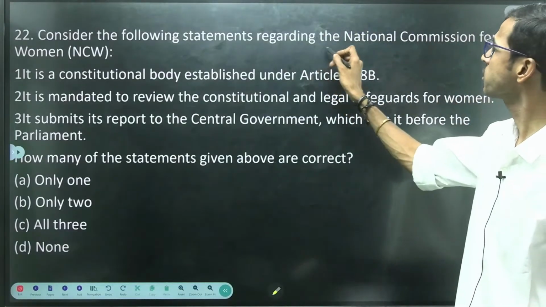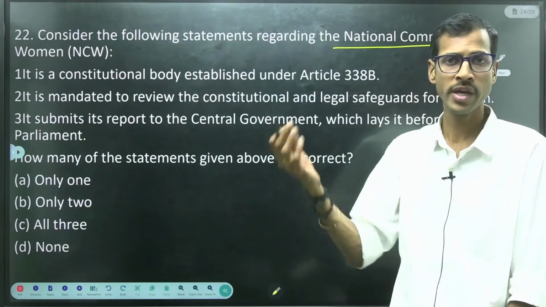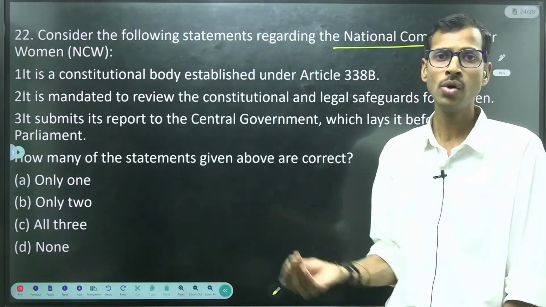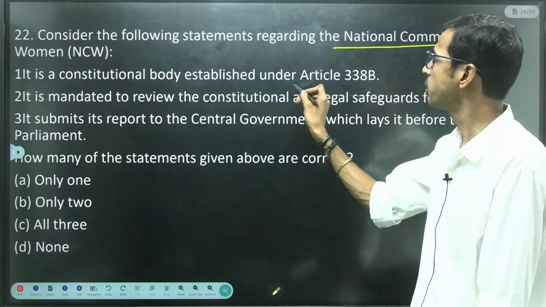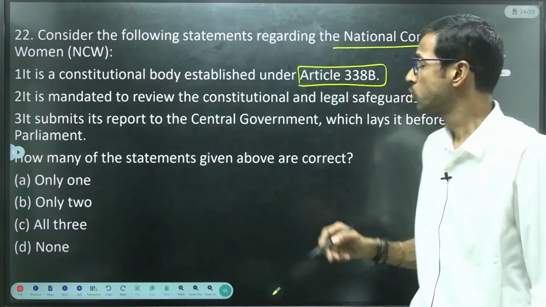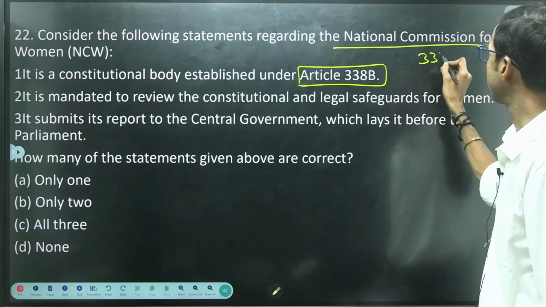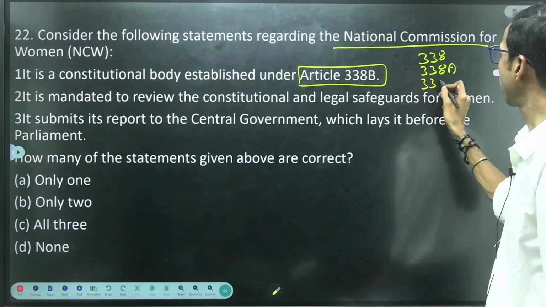Consider the following statements regarding the National Commission for Women. We have already discussed national commissions and also these statutory bodies, right? The first statement says it is a constitutional body established under Article 338B. Is it correct? We have already discussed 338 and 338A, 338B.